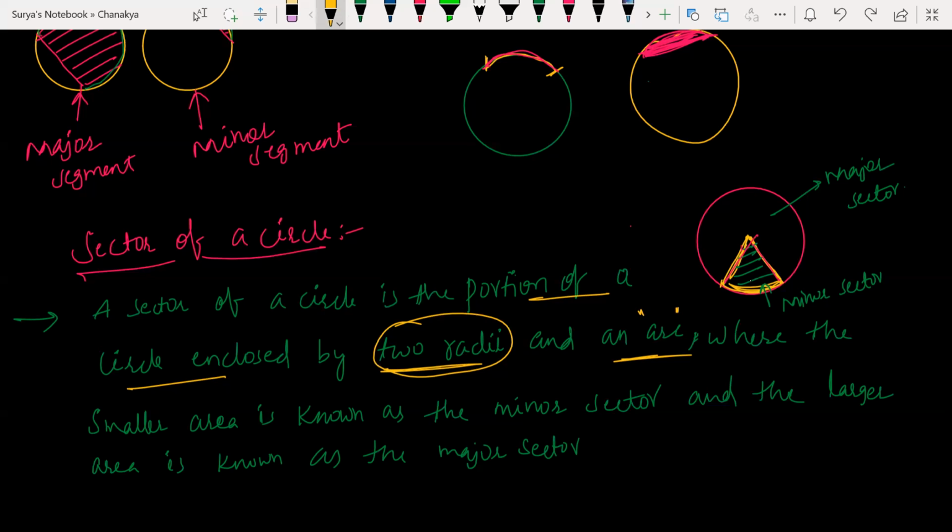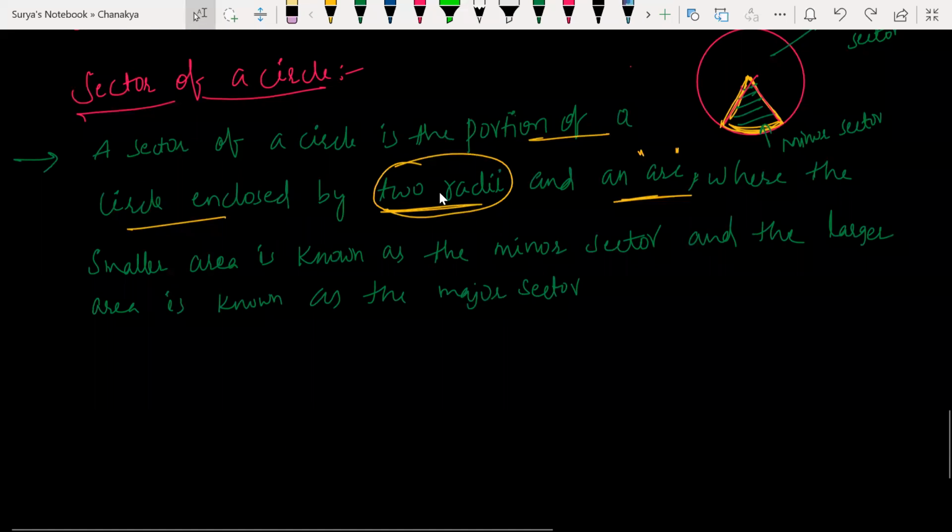It is like my pizza. In the pizza, what is the quarter piece? The quarter piece is like the minor sector. One fourth piece is called the minor sector, and the remaining three fourths piece is called the major sector. You can understand it like that. Is it clear? Yes, sir.